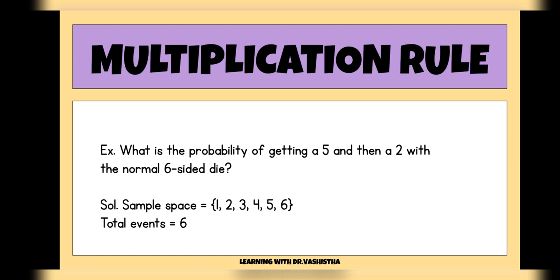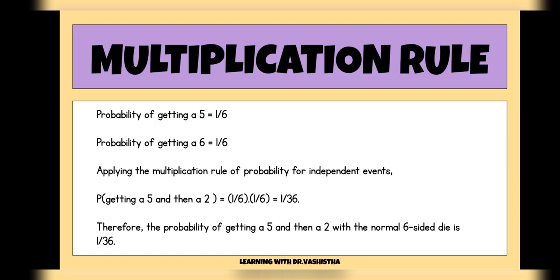So here the sample space, the set of all possible events, becomes 1, 2, 3, 4, 5 and 6, all the 6 sides. So the total events will be 6. Now what is the probability of getting a 5? It can come once, so it becomes 1:6. Similarly, the probability of getting a 2 is the same. It can come once, so it becomes 1:6. Now applying the multiplication rule, we'll multiply both the probabilities, and we'll get the result as 1:36. Therefore, the probability of getting a 5 and then a 2 with a normal 6-sided die is 1:36, and both are independent events.